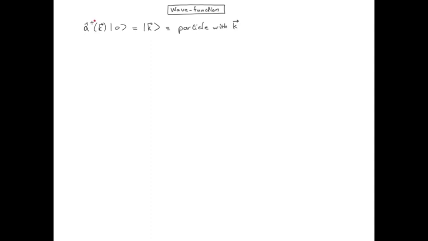The operator a dagger creates a particle with momentum k. We know from quantum mechanics that such a state is not localized in space because its wave function is a plane wave. And the interpretation of a wave function in quantum mechanics is the amplitude of probability to find the particle somewhere in space. We will recover this amplitude of probability, or at least something related to it, by acting with the field itself on the vacuum.